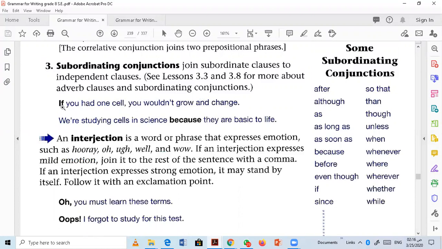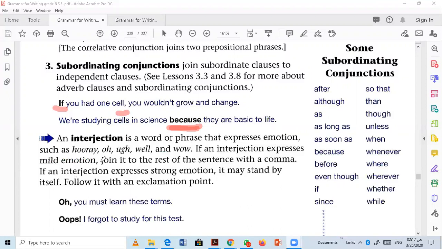They can come at the beginning and also at the end. They can come at the beginning like here, and also at the end like here. If they come at the beginning, don't forget that comma. And if they come in the middle, there is no need for a comma. So far, so good.